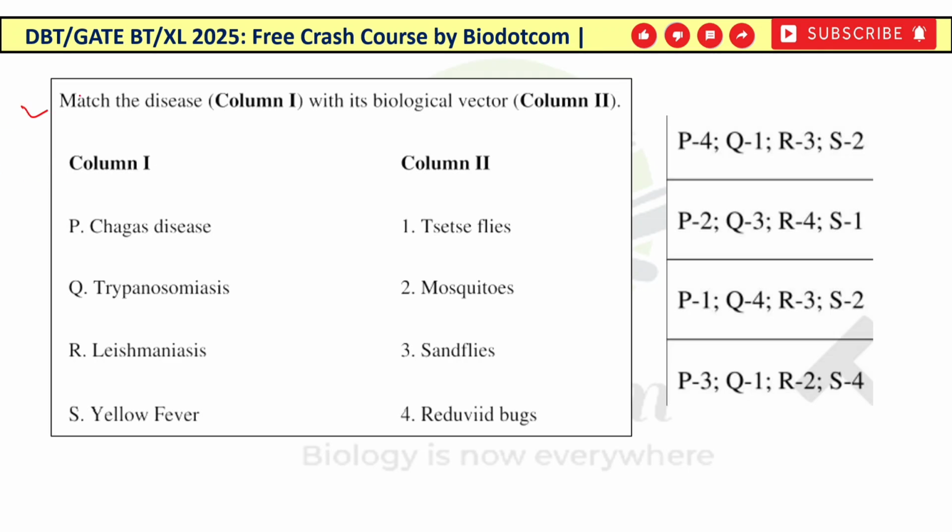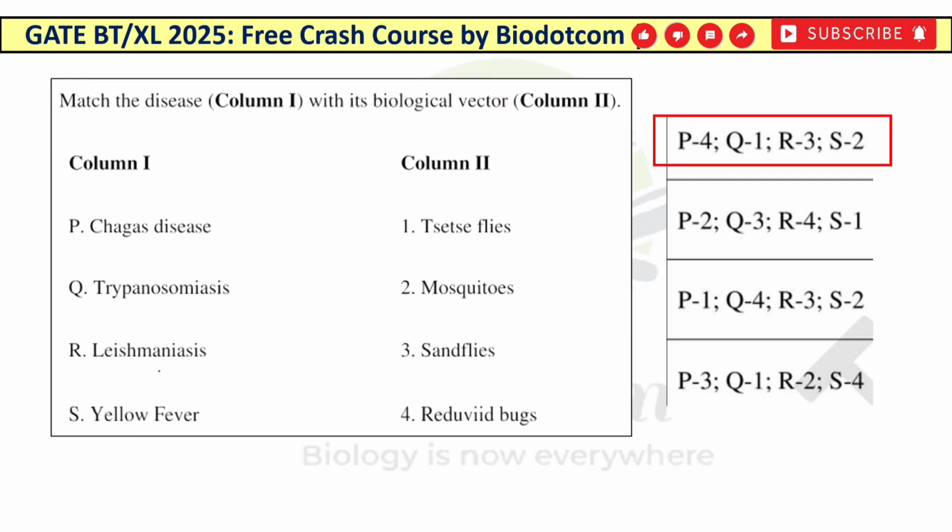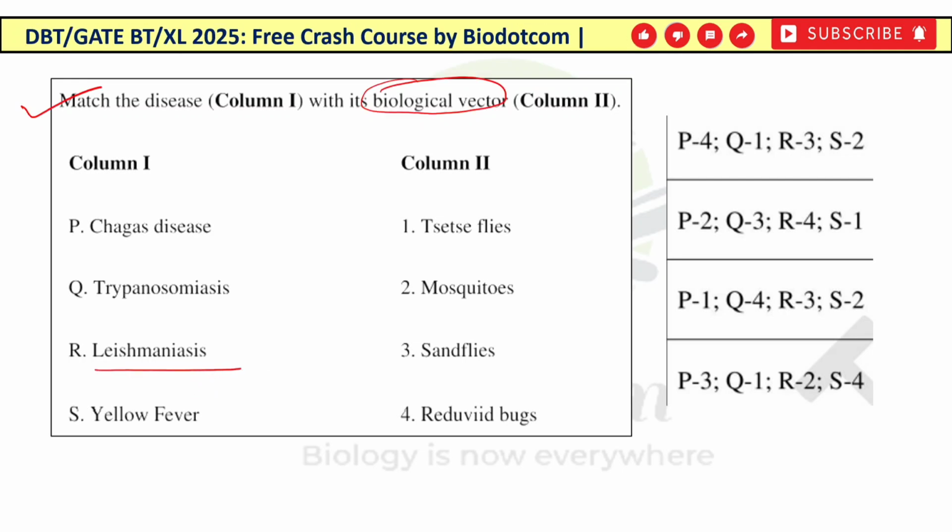Now a matching question, which is very important, in which you have to match the biological vector of each disease. So there are so many diseases mentioned here. So you always have to find the option which you are familiar with. So the first one is leishmaniasis. This leishmaniasis is also known as Kala Azar. So Kala Azar is transmitted by the bite of a sandfly, yani R का 3. So R का 3 is in this option and in this option. So you should eliminate the second one and the fourth one.